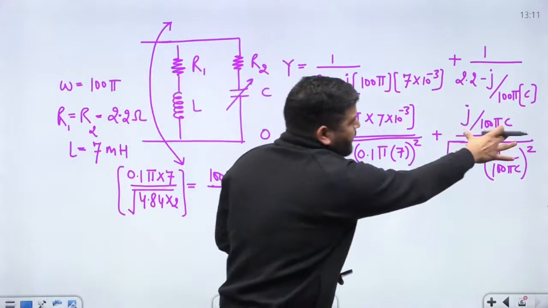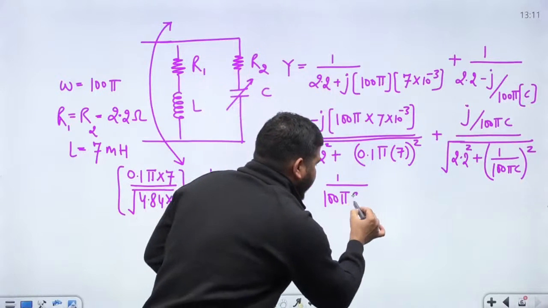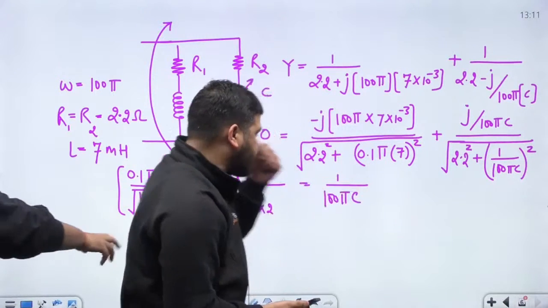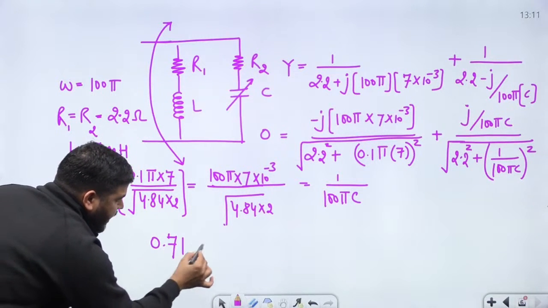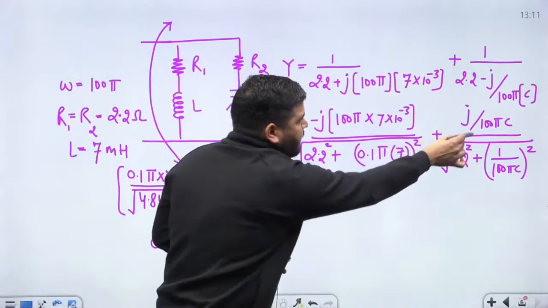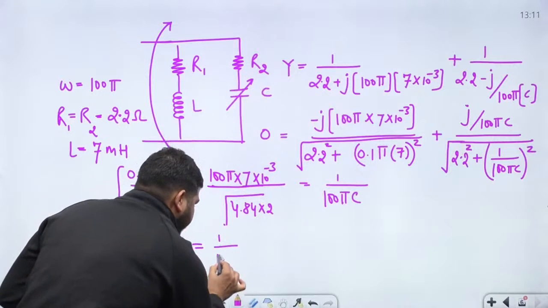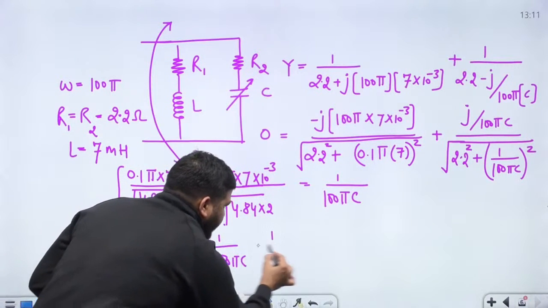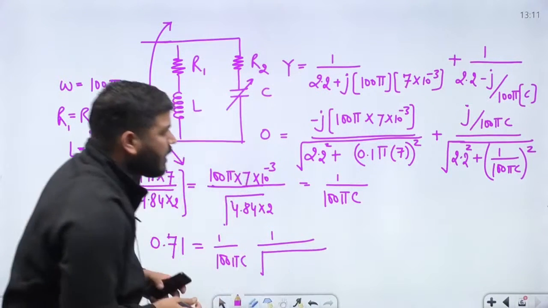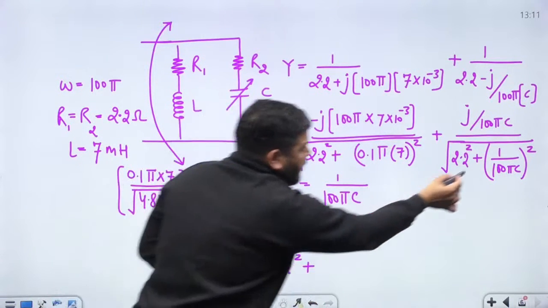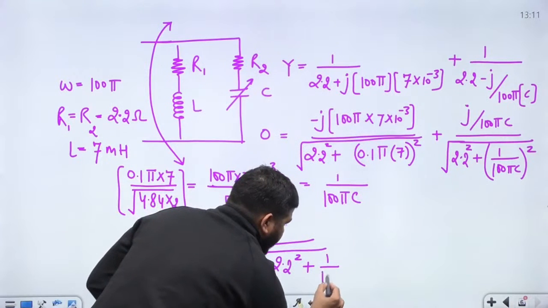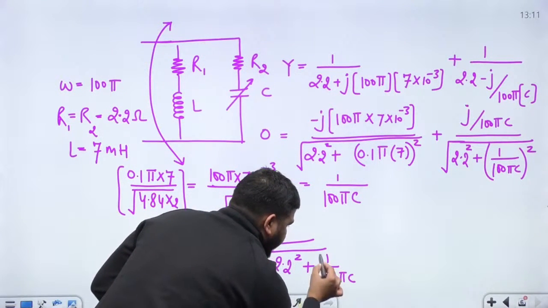Now on the right side, let me write the value on the right side also. So it will be 1 by 100 pi c. This came out to be 0.71. And on the right side, you can see that it will be 1 upon 100 pi c, 1 upon root of 2.2 square plus 1 upon 100 pi into c, and take the square of that.